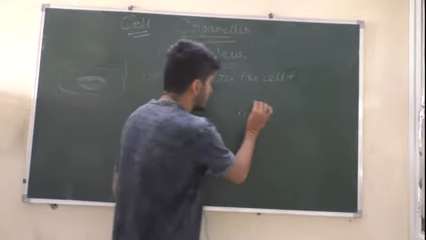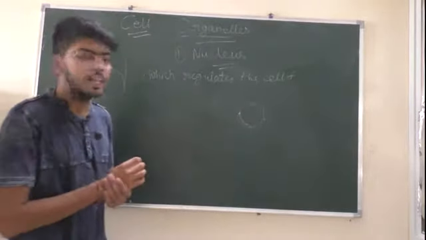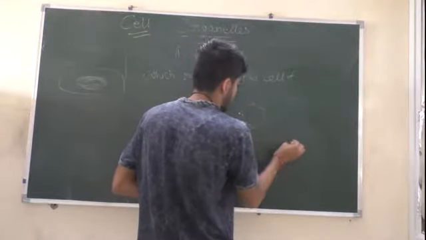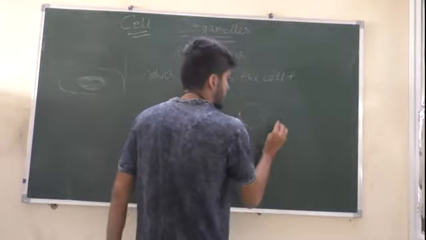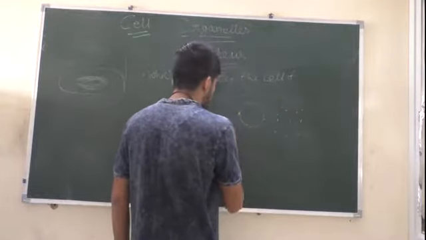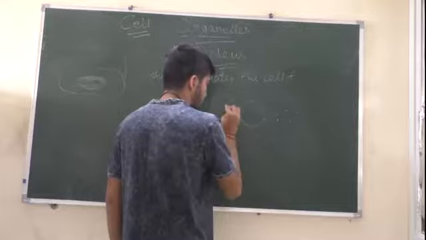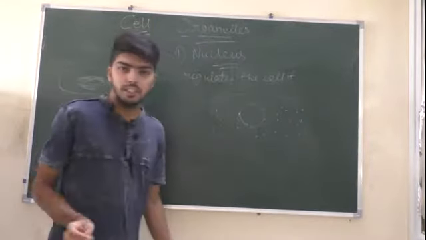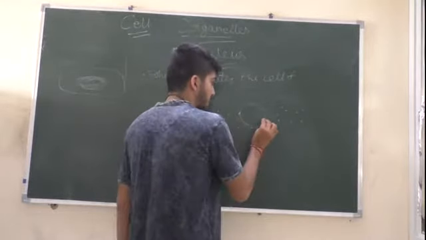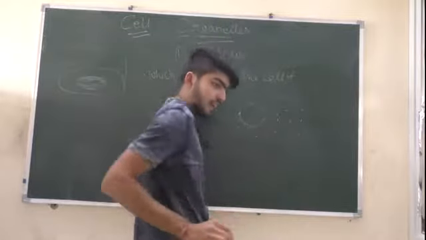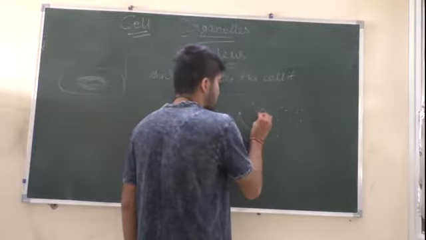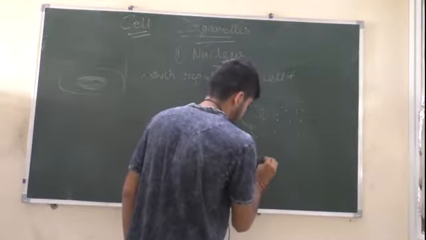The basic function of nuclear membrane is that it separates, suppose this is a cell, these are the cytoplasm which is filled inside the cell, which constitutes mainly of water and then the certain minerals, ions. So the double membrane nuclear membrane separates the nucleus from the cytoplasm, and the fluid which is present inside the nucleus will be considered as nucleoplasm.